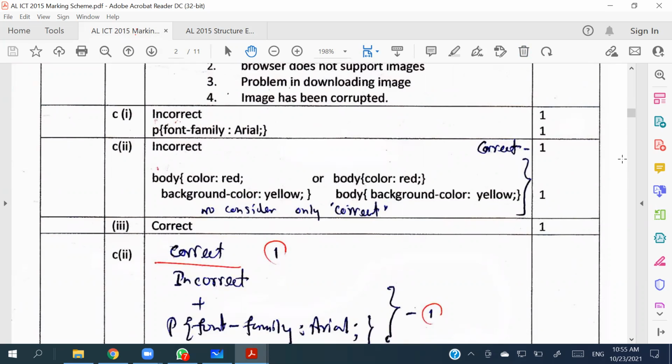Right, so the first one is incorrect, second one like this. In the second one, first line should be correct. You can write the answer in these both manners.